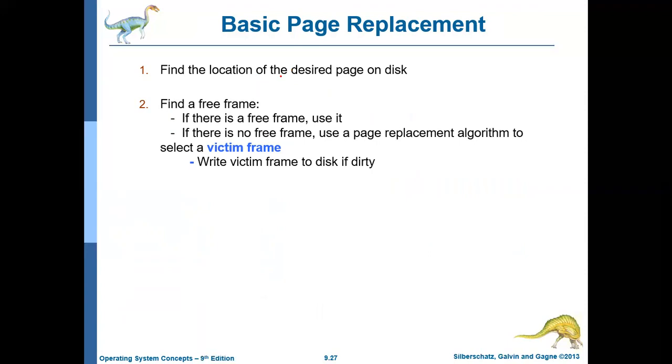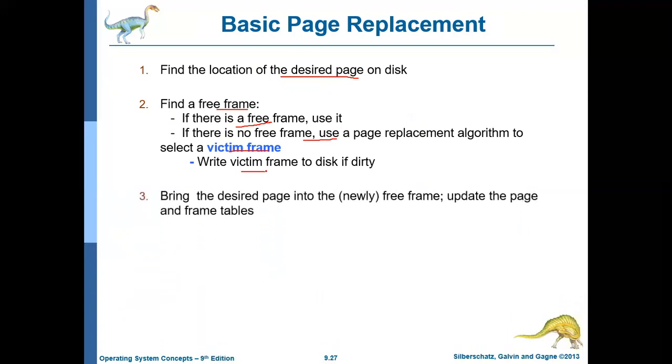Find the location of the page that is to be moved in the hard disk. Find a free frame in the main memory. If there is a free frame, use it. If there is no free frame, then use any one of the page replacement algorithms to identify a victim from the main memory. Write the victim frame to the disk if it is dirty, that is, if the dirty bit is set; otherwise don't write.